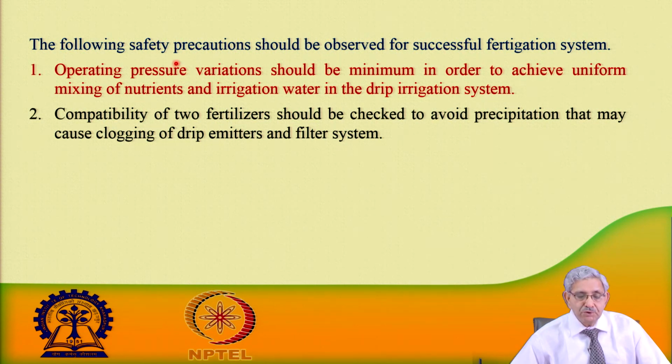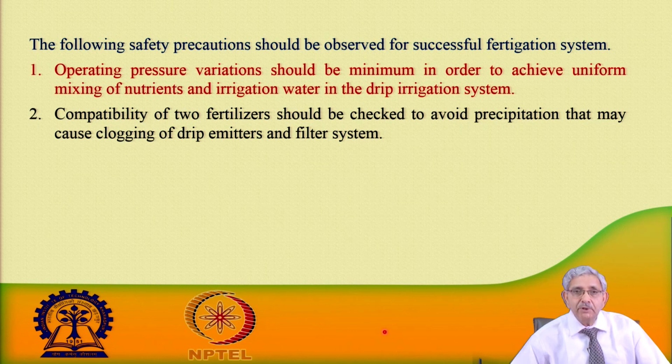One should use some precautions. These are very important because we are introducing chemicals into the system, and we have certain advantages when using a fertigation system, but one should use it carefully and follow the precautions for successful fertigation. Operating pressure variation should be minimum in order to achieve uniform mixing of nutrients and irrigation water in the drip system.